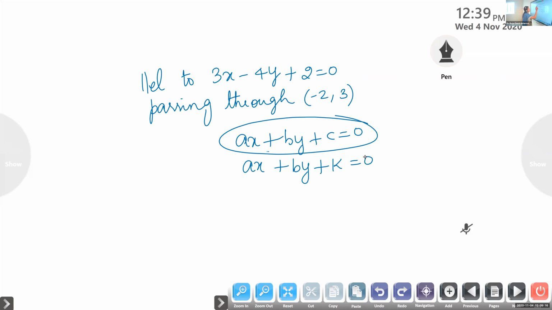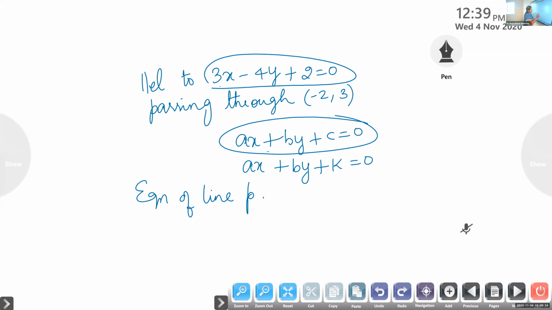Okay. So what will be the equation of the line parallel to 3x minus 4y plus 2 is equal to 0? Look at your x, y coefficients, same, only the constant is changing. So what is the equation of the line parallel to 3x minus 4y plus 2 is 0?